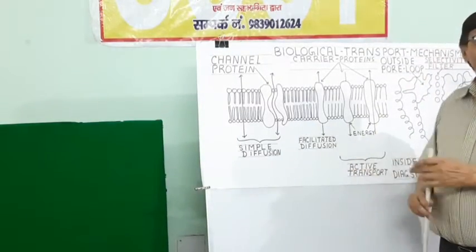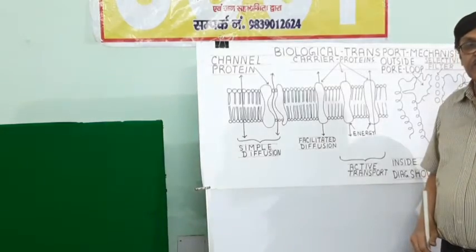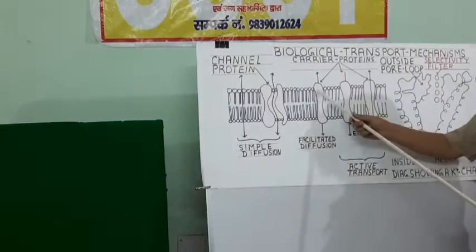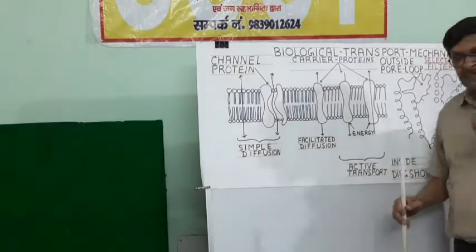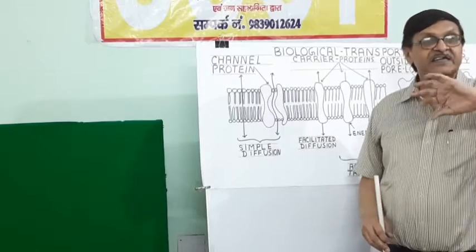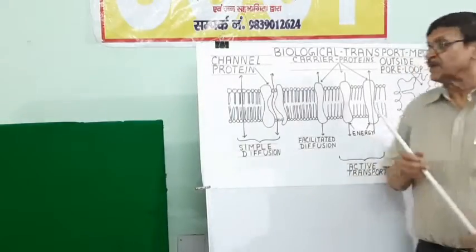But here there is no involvement of energy. A protein molecule helps in the transport. It has an active site for binding of the molecule, but there is no involvement of energy.